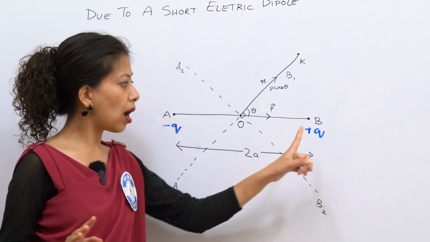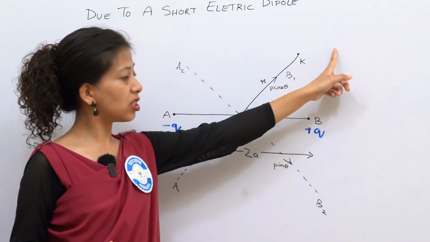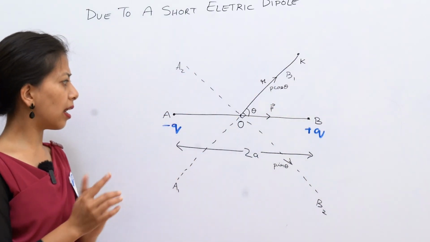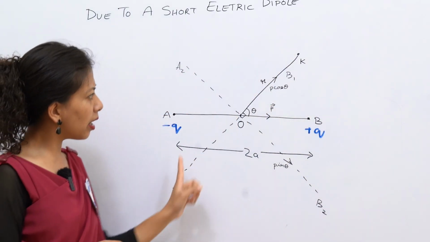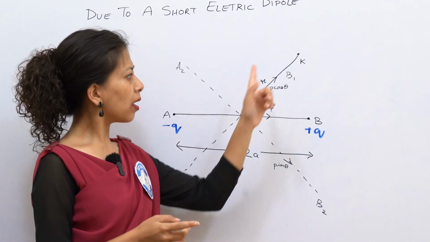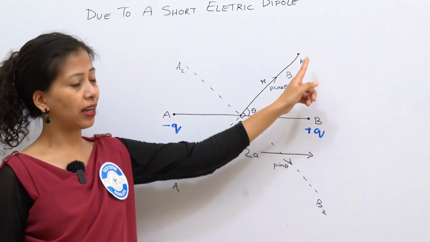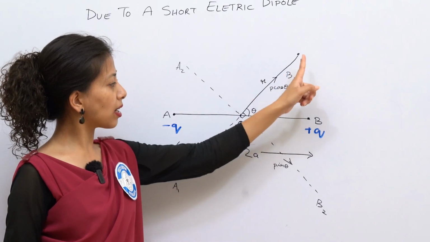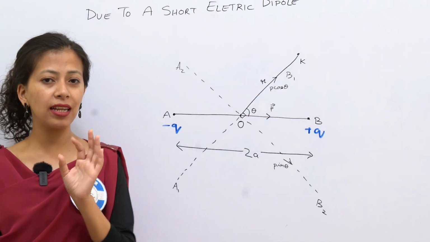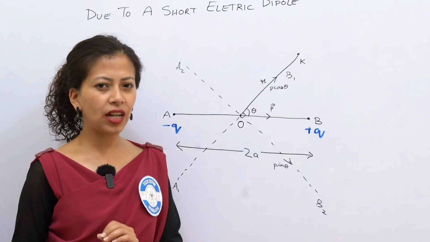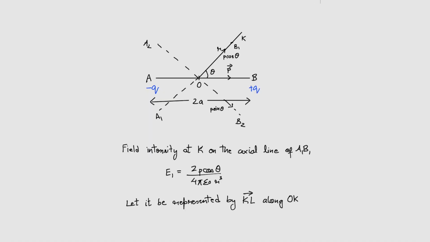Okay? It does lie on the axial line. Along line A1, B1, point K lies on the axial line. Alright? So we can calculate the electric field on the axial line. What is the formula? The field intensity at point K on the axial line of A1, B1. See, it lies on the axial line.